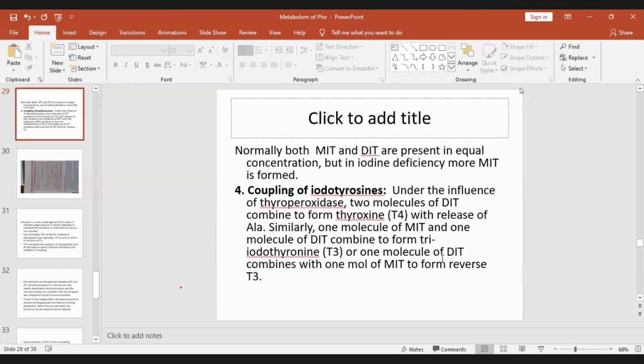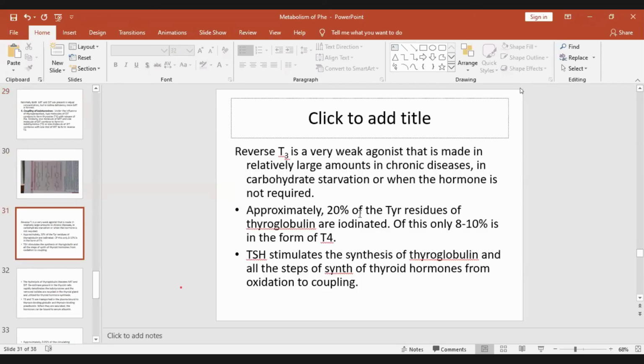This reverse T3 is a very weak agonist that is made in relatively large amounts in chronic diseases, in carbohydrate starvation, or when the hormone is not required.